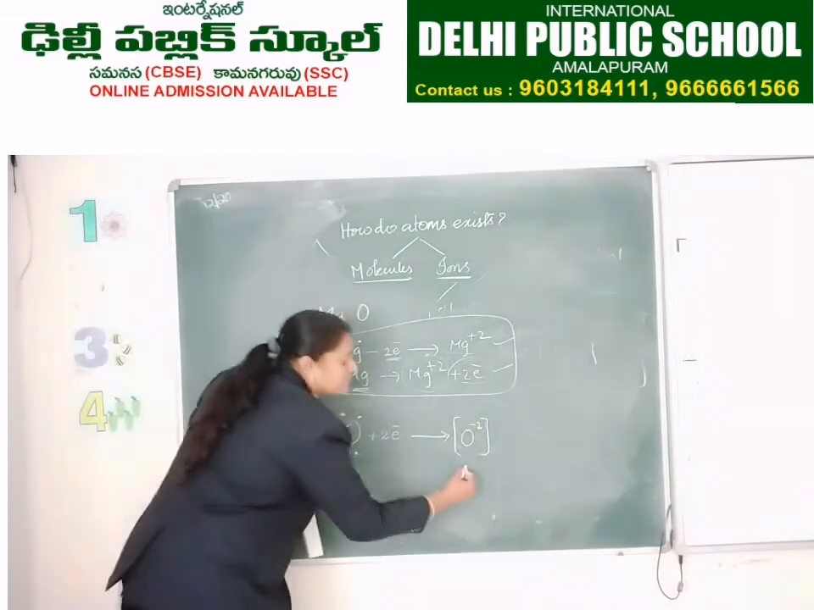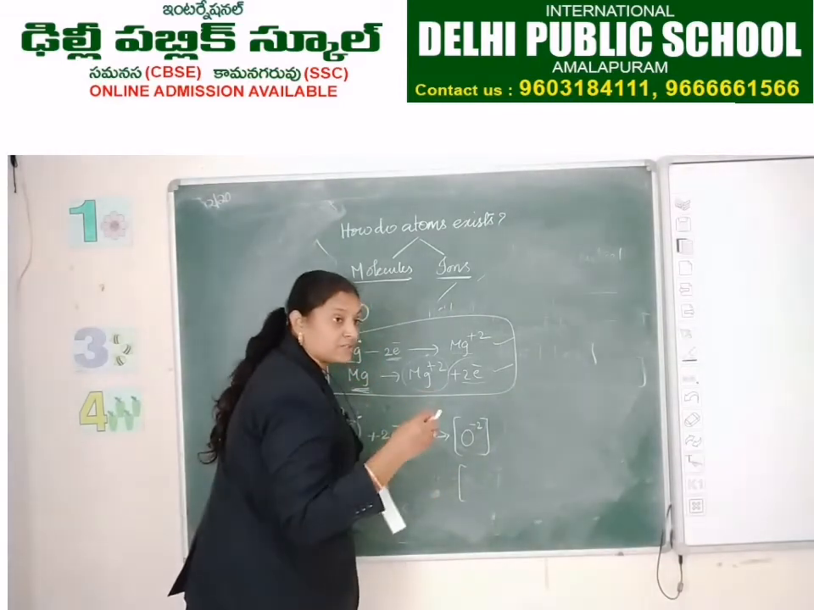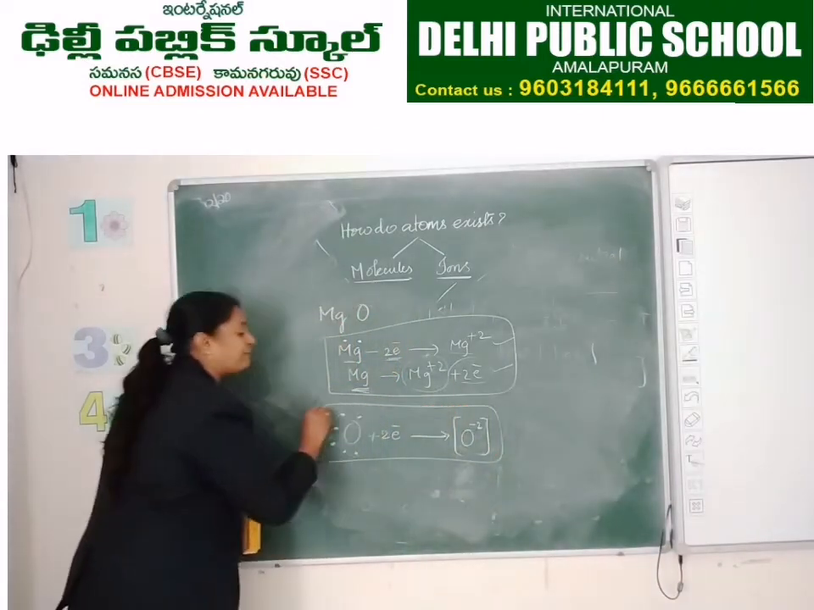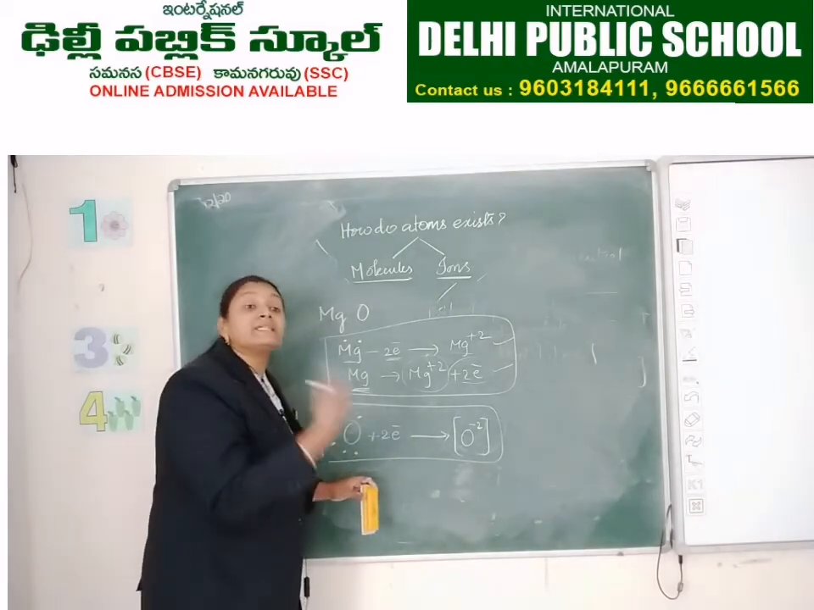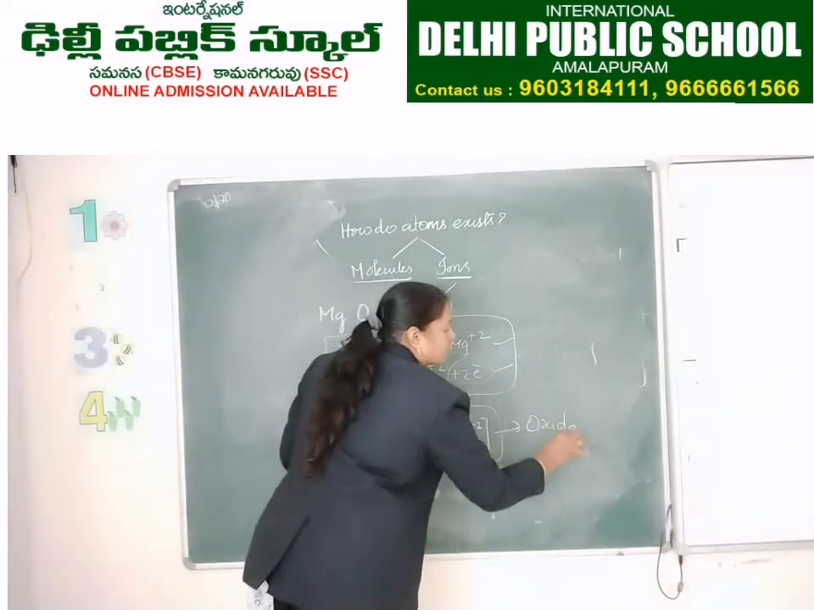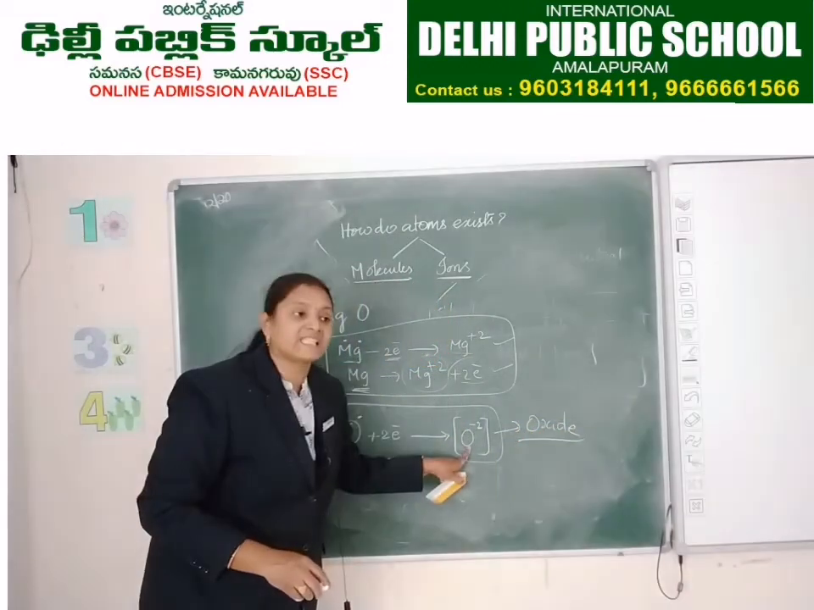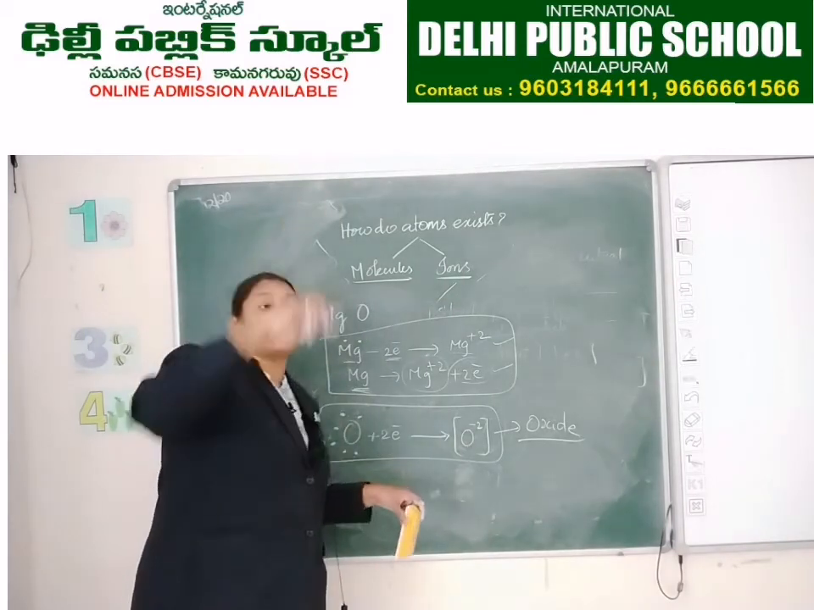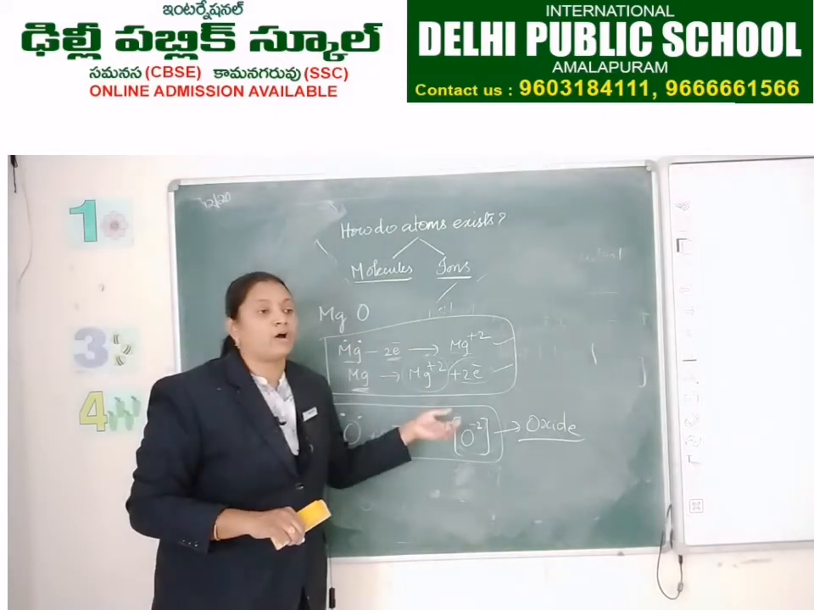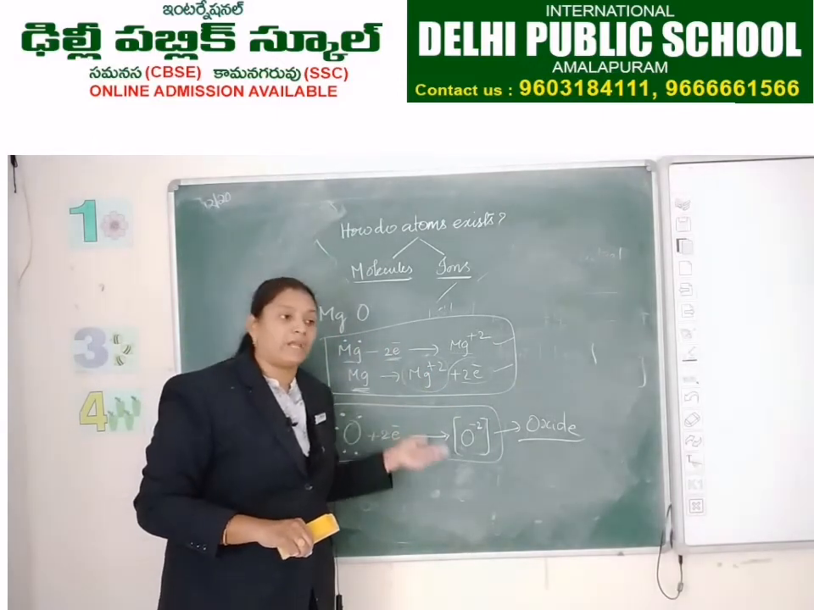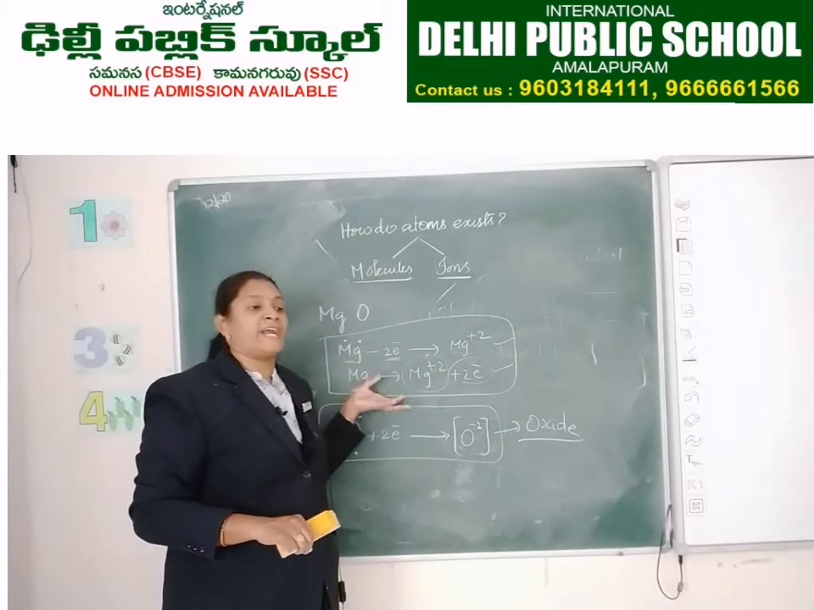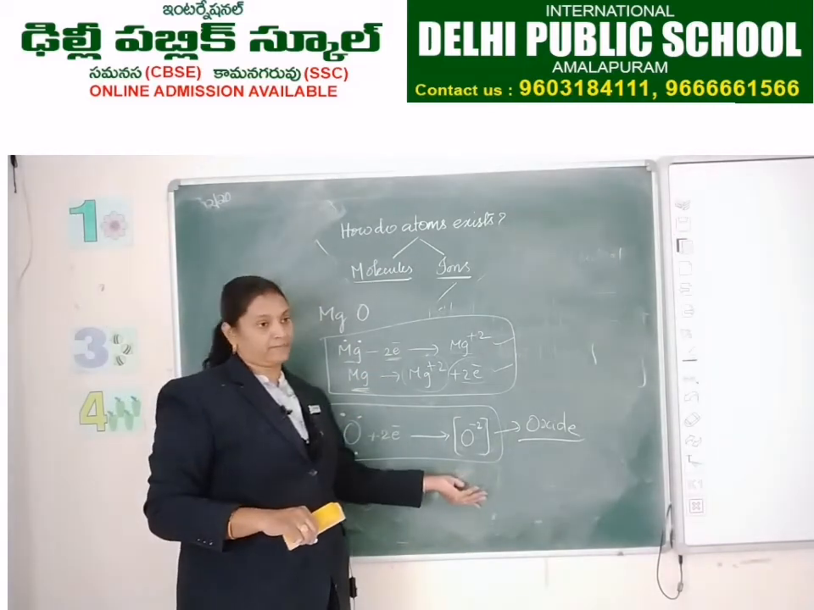O minus 2 means how many electrons will be there in the outermost shell? 8. After gaining 2 electrons, the species formed is called oxide. If it is with chlorine, chloride. If it is a cation, it is called magnesium ion, sodium ion, aluminum ion, like that. If it is chlorine, chloride. If it is oxygen, oxide.